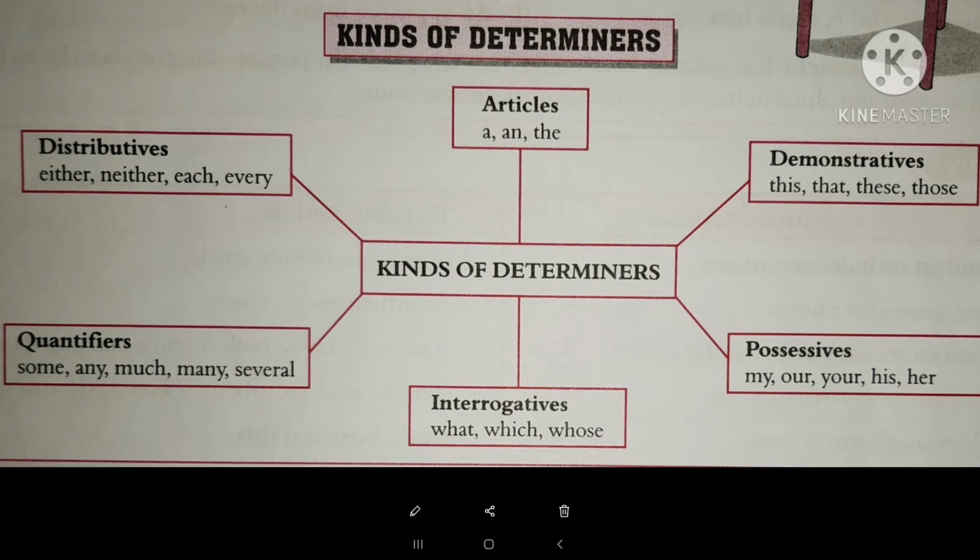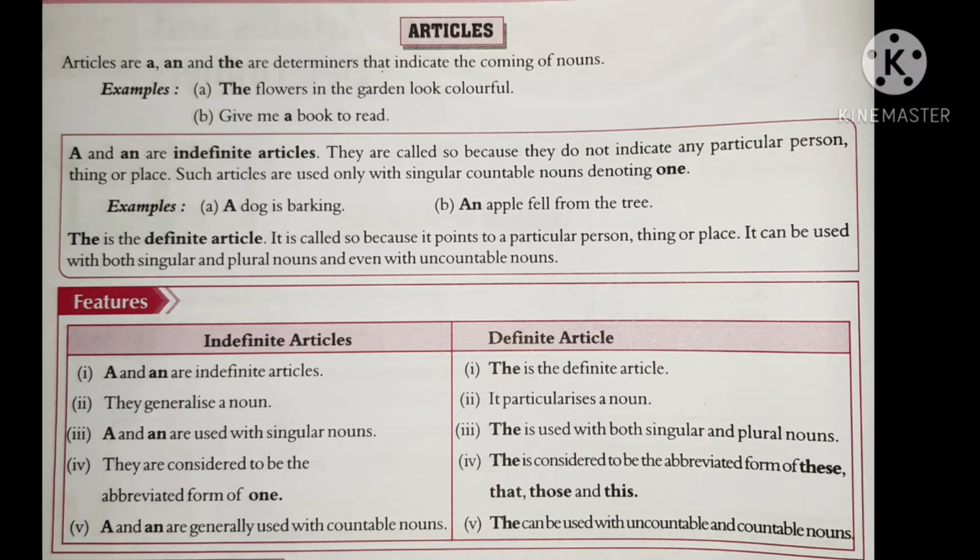Welcome back, dears. In the last class, I explained about determiners, and specifically we focused on the determiners: distributives, quantifiers, and demonstratives. Today, I will explain the remaining determiners: articles, interrogatives, and possessives. So, first, I'll explain about articles.